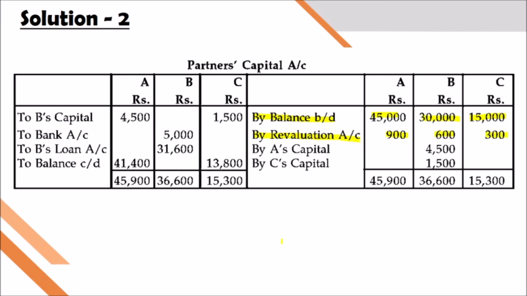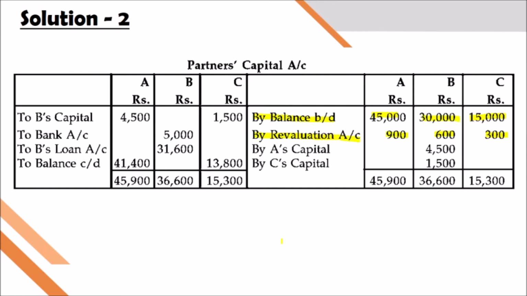After that, we have to find out the gaining ratio. It will be 3:1. So the retiring partner's share of goodwill will be adjusted or transferred to the capital.